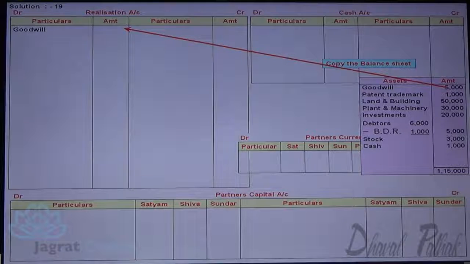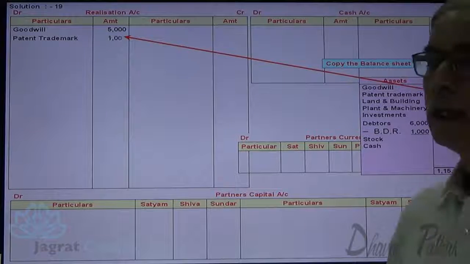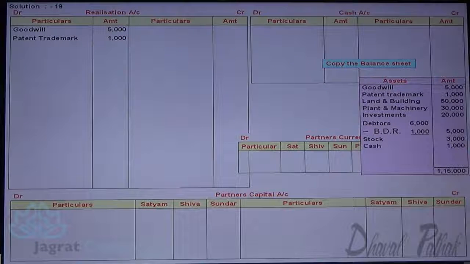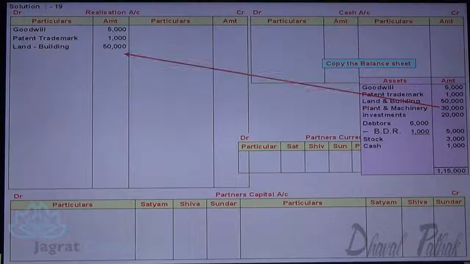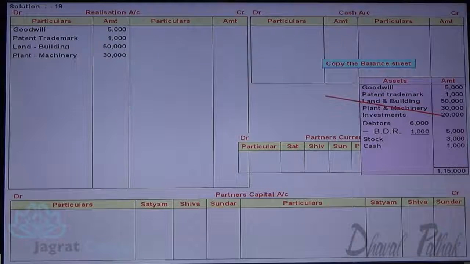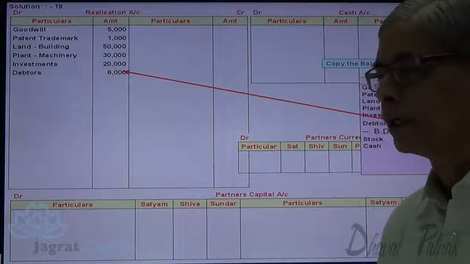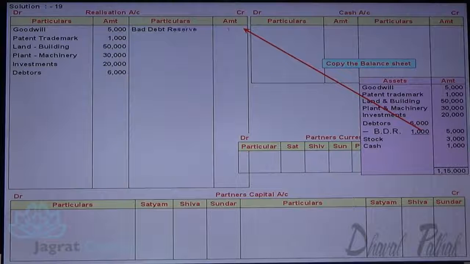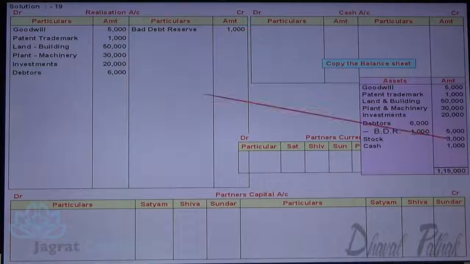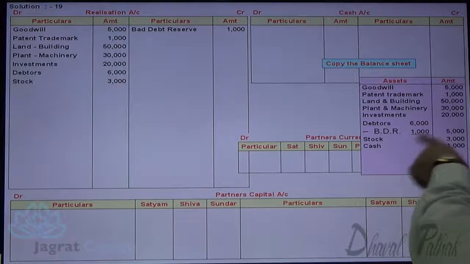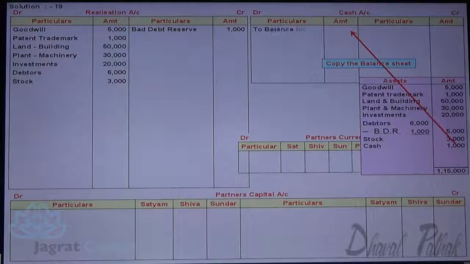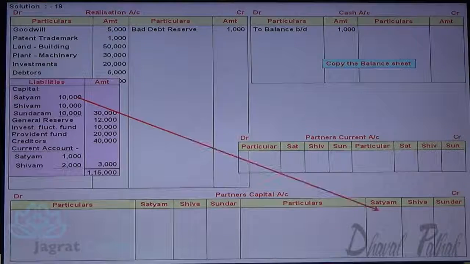Goodwill 5,000 debited to realization account. Patent and trademark debited to realization account. Land and building 50,000 debited to realization account. Plant and machinery 30,000 debited to realization account. Investment 20,000 debited to realization account. Debtors 6,000 debited to realization account. Bad debt reserve 1,000 credited to realization account. Stock 3,000 debited to realization account. Cash balance will appear in the cash account as opening balance.